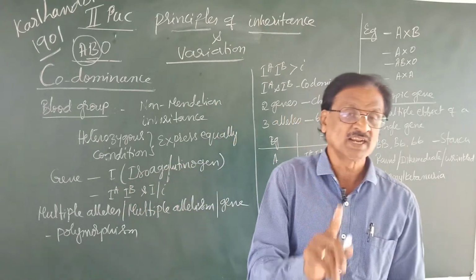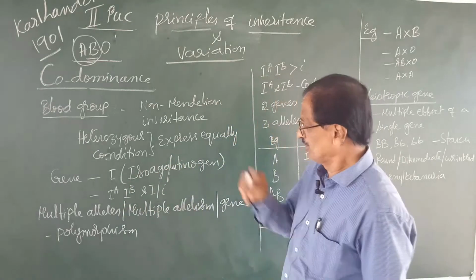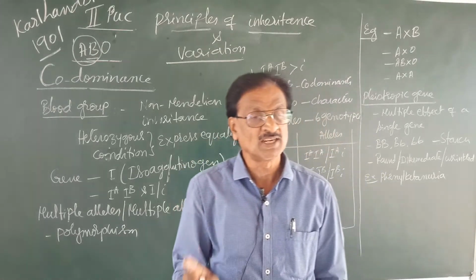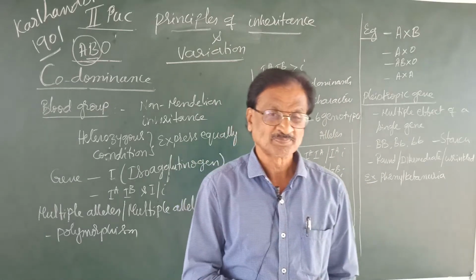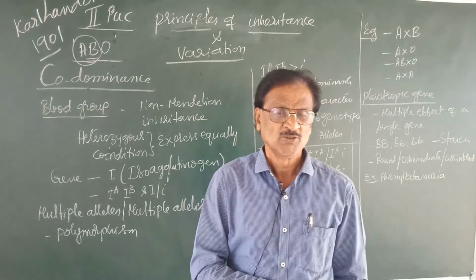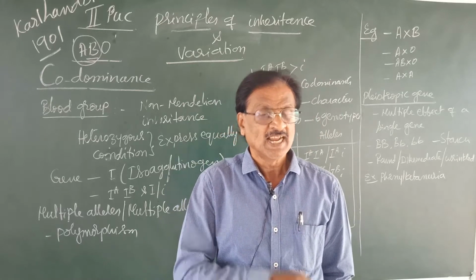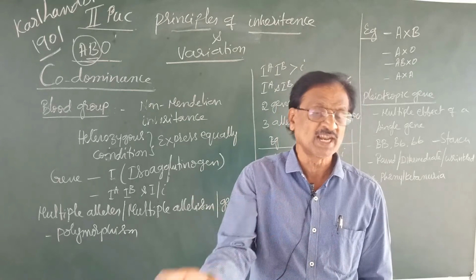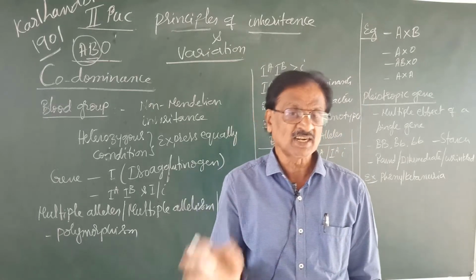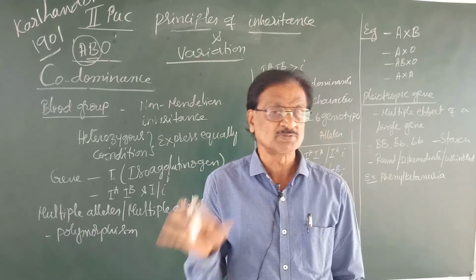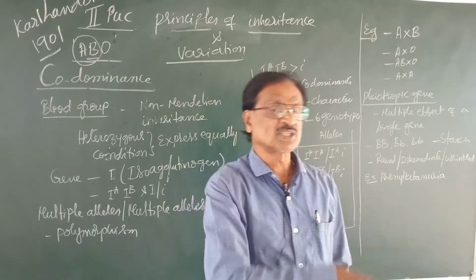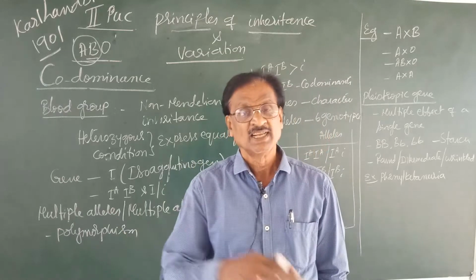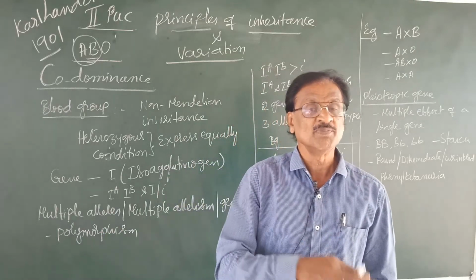Iso means similar or identical. What do you mean by agglutinogen? Agglutinogen is nothing but an antigen. What is an antigen? Antigen is said to be of two types, natural antigen and acquired antigen. In general, an antigen is a foreign substance which induces the production of antibody, that in turn results in the development of an immunity system.